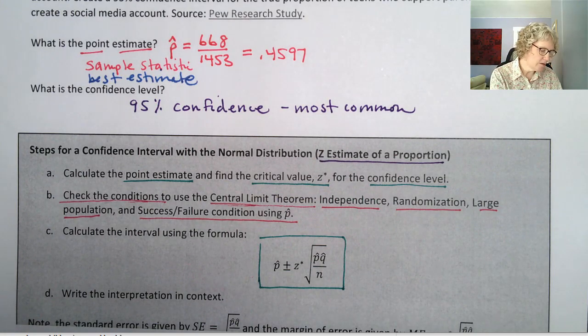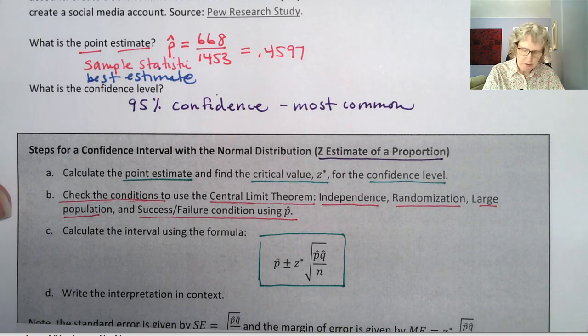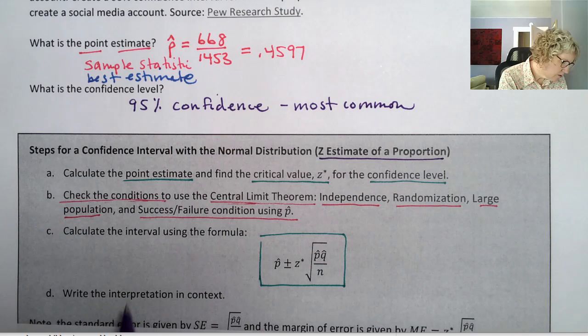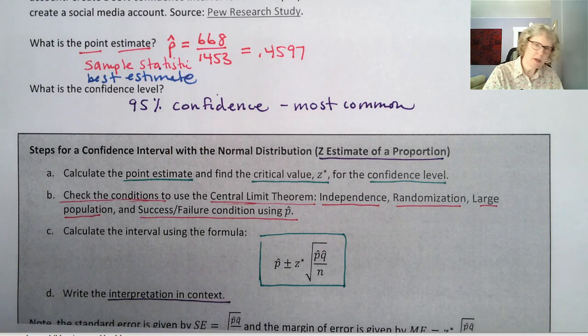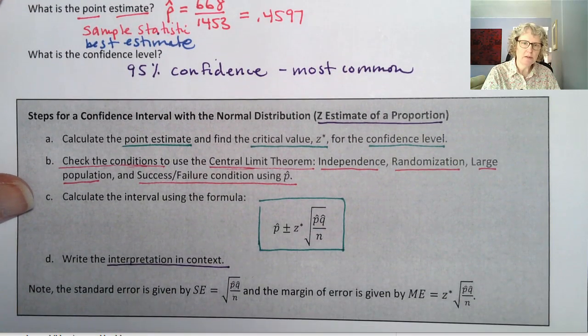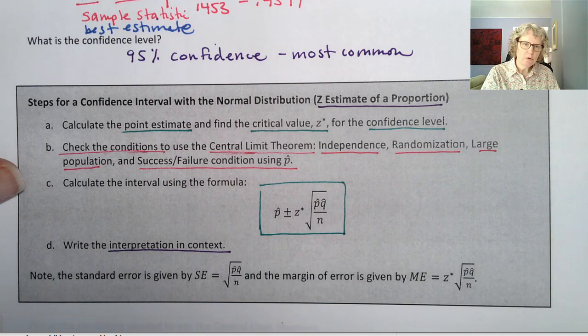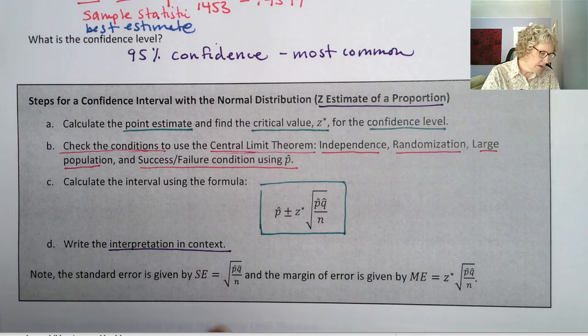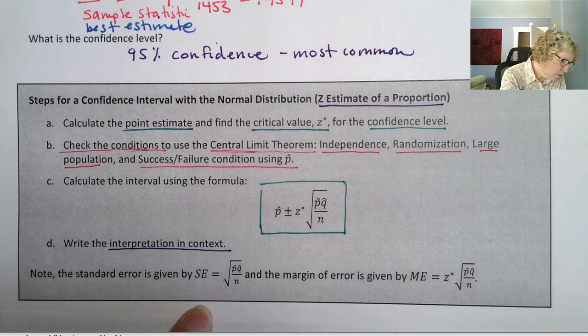Okay, so we're going out a certain number of standard errors, and we're going to do plus or minus that. Then our next step is writing the interpretation in context. We always want to write our context out. And just a note, because there are multiple formulas within this one formula, like I pointed out, the square root part is the standard error.